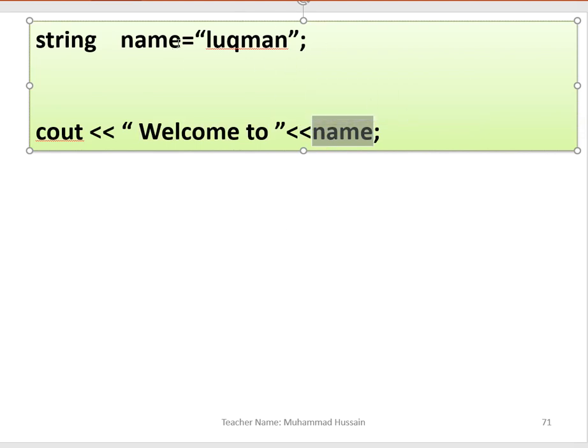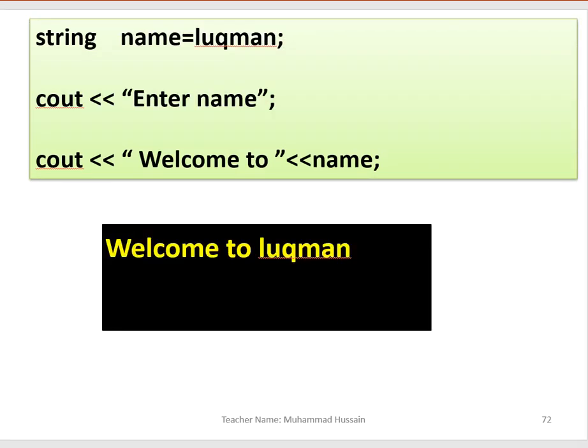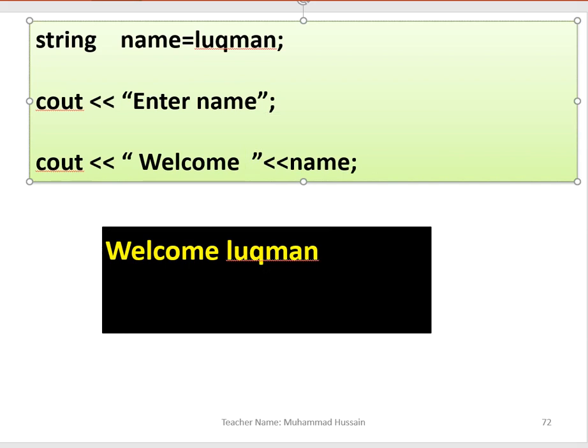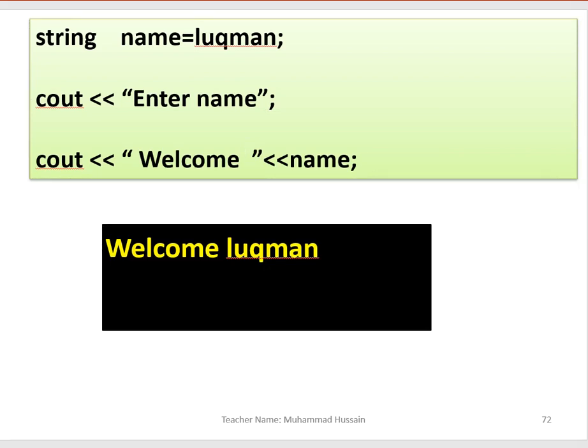Here name is written, and this is a variable, so it must contain a value. So the answer is welcome to Lukman. Welcome to, not welcome Lukman. I think it's now correct.